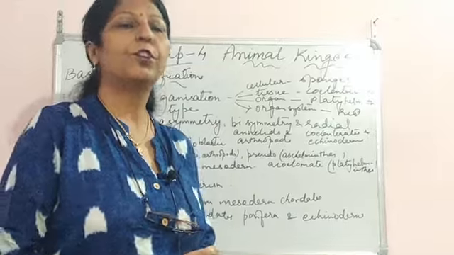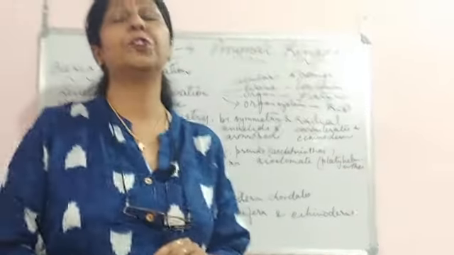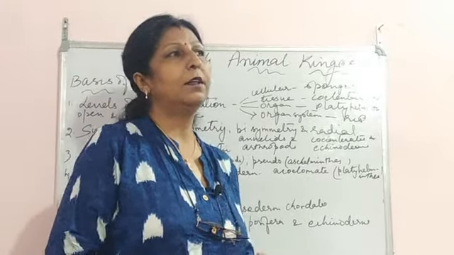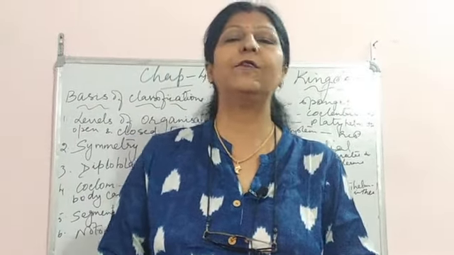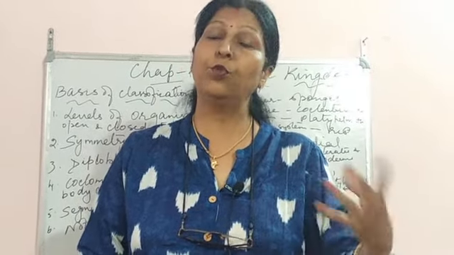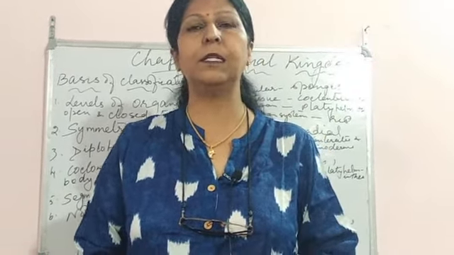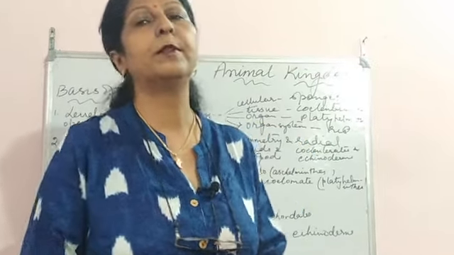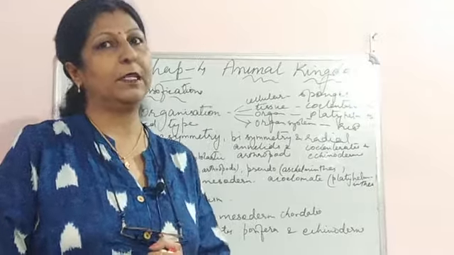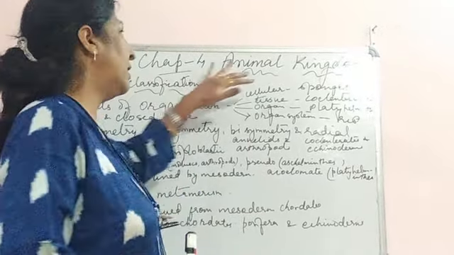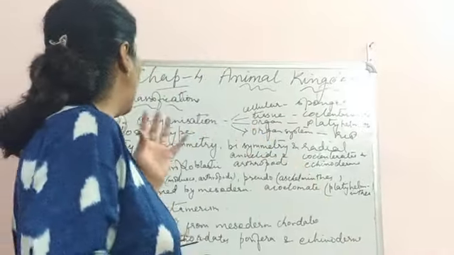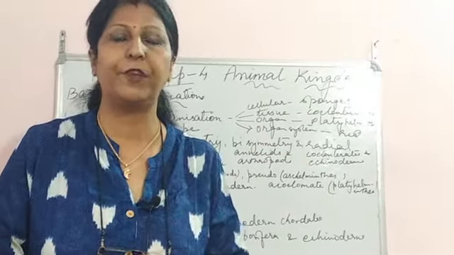So children, today I am going to start with chapter 4, that is animal kingdom. And till now, if you remember, when we did classifications, we have done the basis of classification, 2 kingdom, that is plant and animal, and then after that 5 kingdom classification, and in that we have come to animal kingdom. So in this particular chapter we are going to deal with certain levels, certain basis of classification.